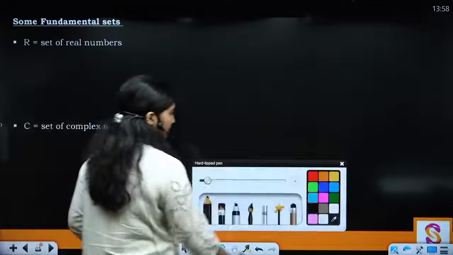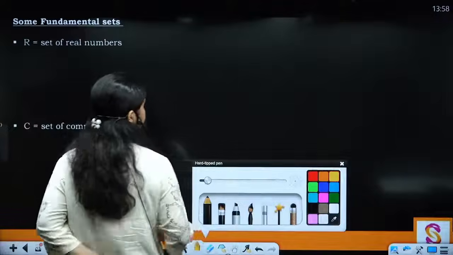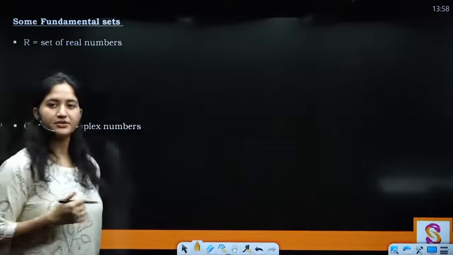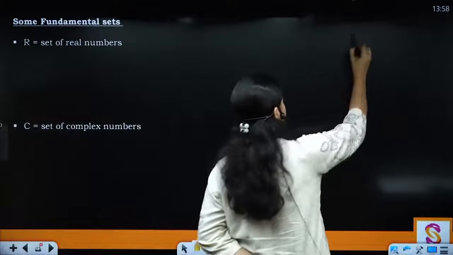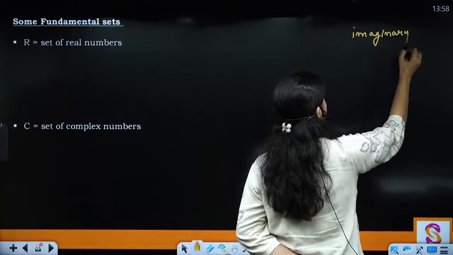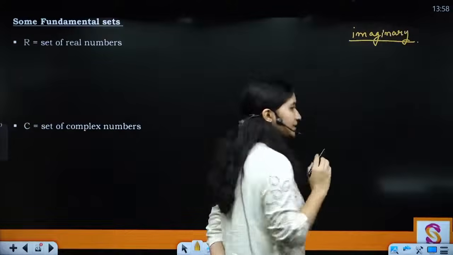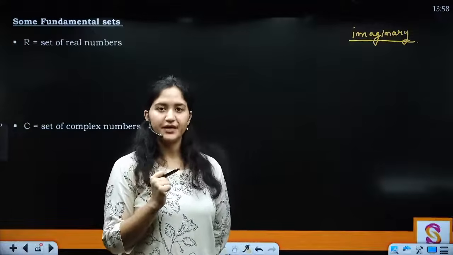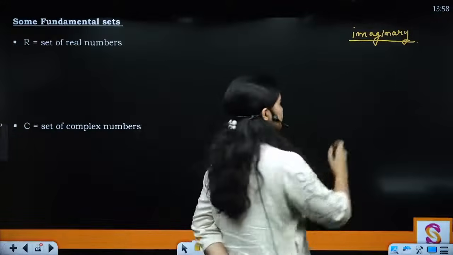Next up we have the set of real numbers. So what is the set of real numbers? What is the opposite of real? Imaginary. Right? And when it comes to mathematics, what is the imaginary number that we are talking about here? That is your complex numbers.